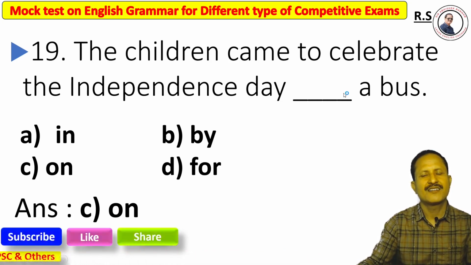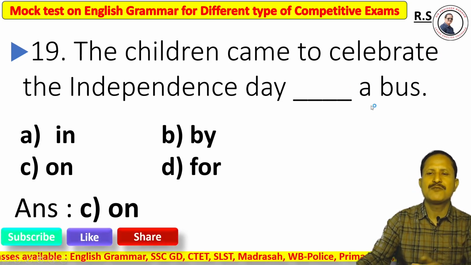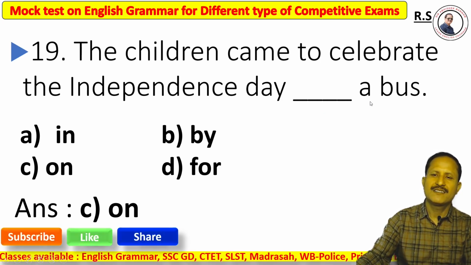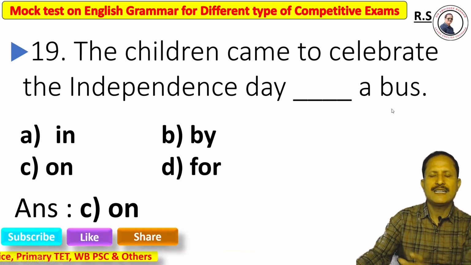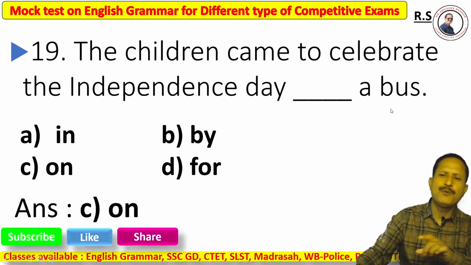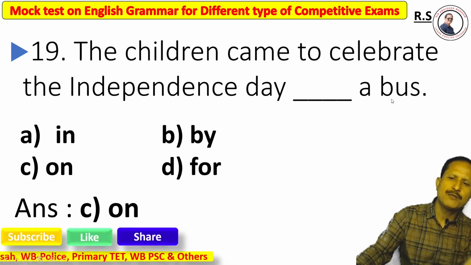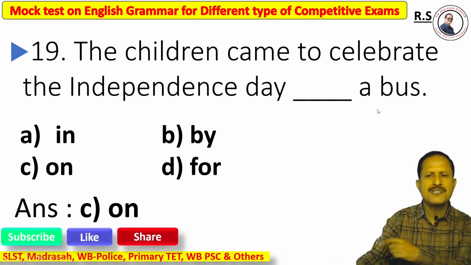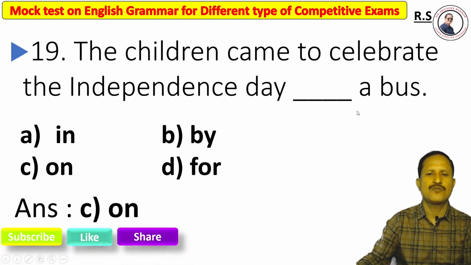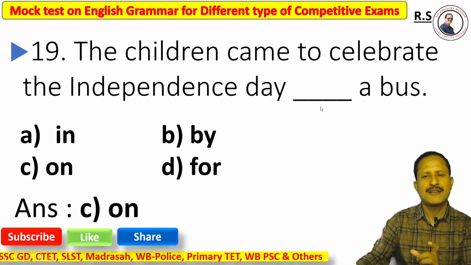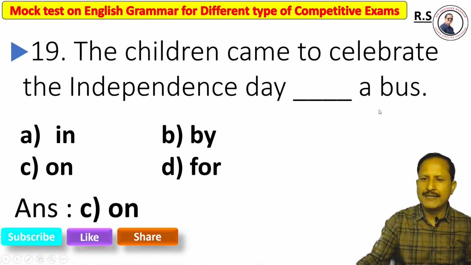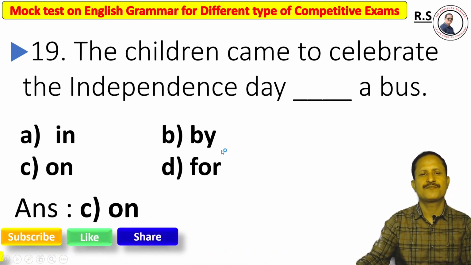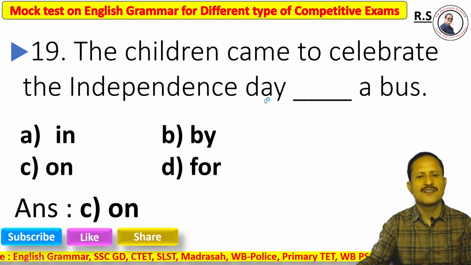Why? Apparently, it seems we must use by. No. When you talk about an instrument, and if we use before that instrument the article a, an, or the, in the case of a specific vehicle, a bus, we must use on. So the right answer is on.